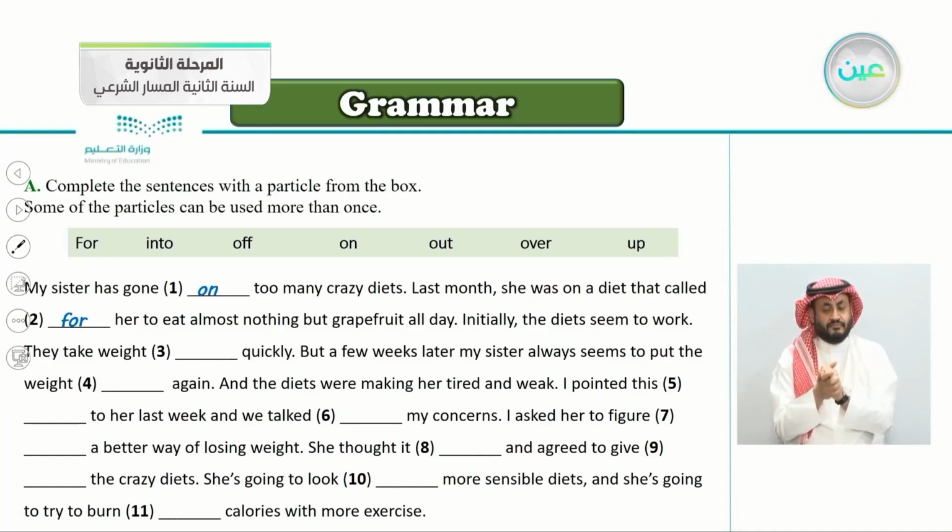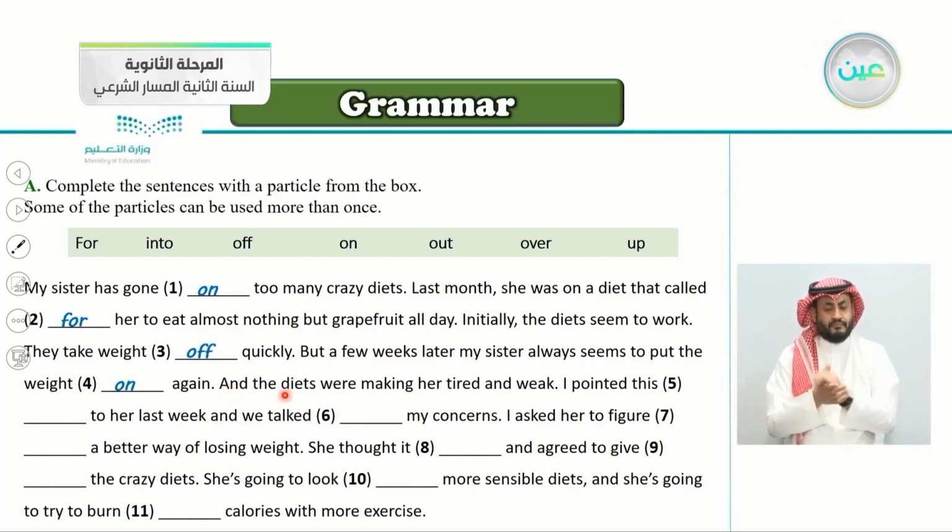Initially, the diets seem to work. They take weight blank quickly. So they take weight what? Very good. They take weight off because it's a diet. It takes weight off. They take weight off quickly. But a few weeks later, my sister always seems to put the weight blank again. So is it off or on here? Yes, it's on, because a few weeks later, my sister always seems to put the weight on again.